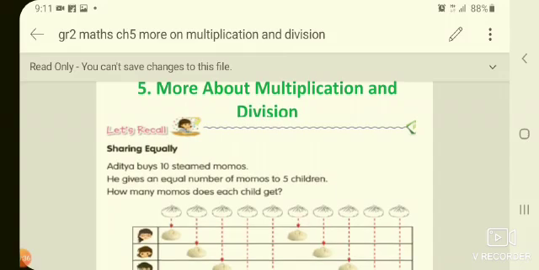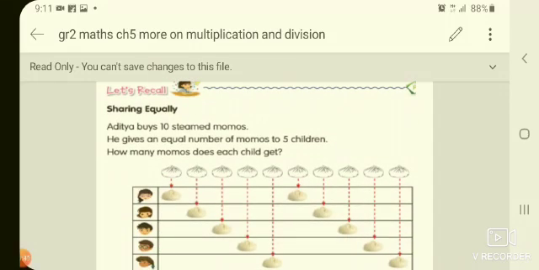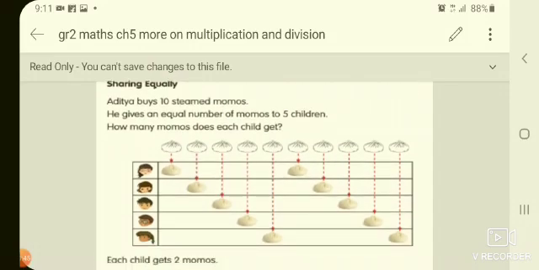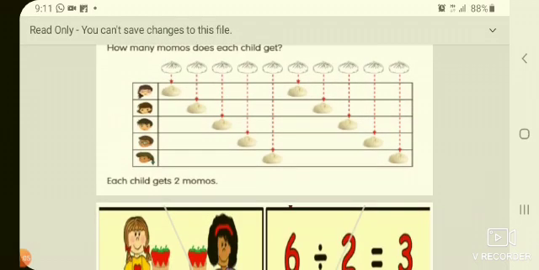So, Aditya buys 10 steamed momos. He gives an equal number of momos to 5 children. How many momos does each child get? See, children, here 5 members are there and a total of 10 momos. So he has to share equally. So first what will we do? First we'll give one to each and every child. So 5 momos will be completed. Next, for the other 5, we'll start from the beginning and give again. So that means each child is getting 2 momos.